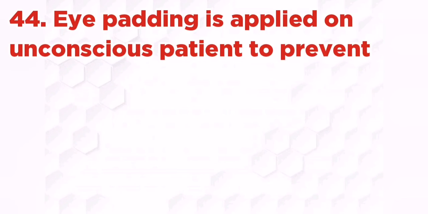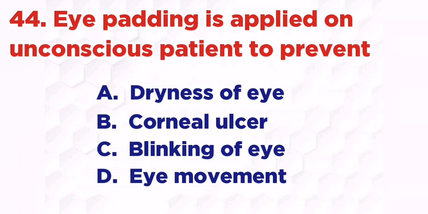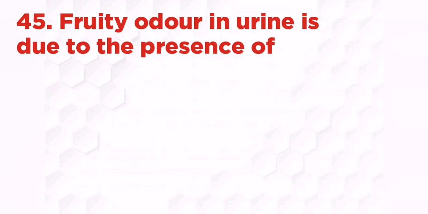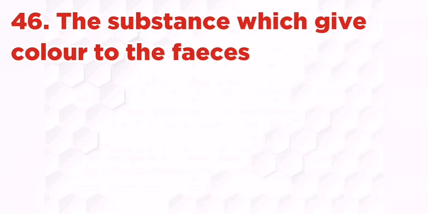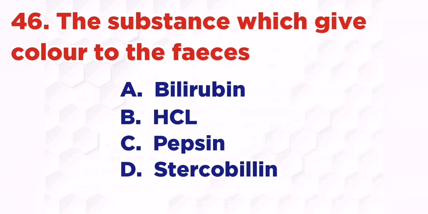Assessment. Eye padding is applied on an unconscious patient to prevent: A. Dryness of eye, B. Corneal ulcer, C. Blinking of eye, D. Eye movement. The right answer is B. Corneal ulcer. Fruity odor in urine is due to the presence of: A. Uric acid, B. Bile, C. Sugar, D. Ketones. The right answer is D. Ketones. The substance which gives color to the feces is: A. Bilirubin, B. HCl, C. Pepsin, D. Stercobilin. The right answer is D.